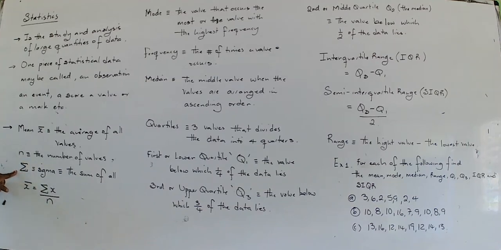This symbol here is sigma, and it means the sum of all. X stands for a value. So X bar, which is the mean, is equal to the sum of all values divided by the number of values, because N stands for the number of values. So to find the average, add up all the values and divide by the number of values.